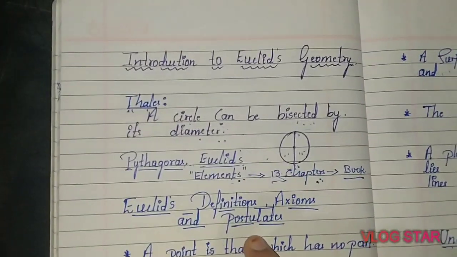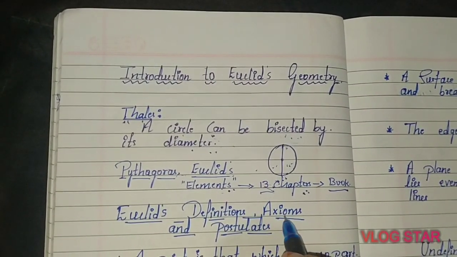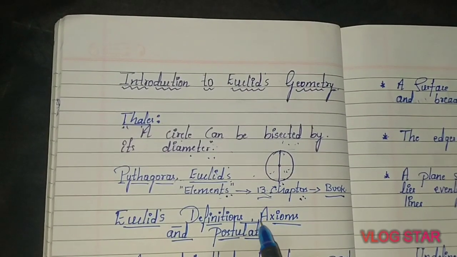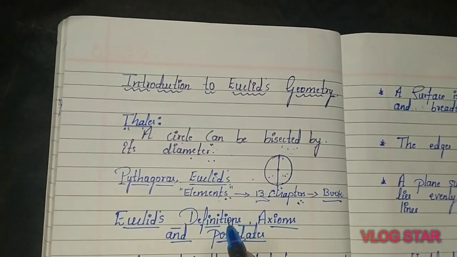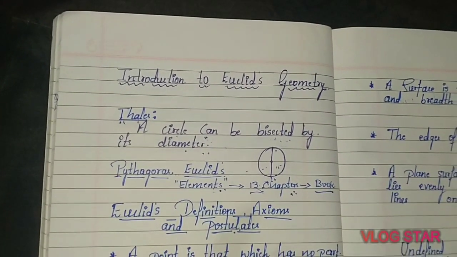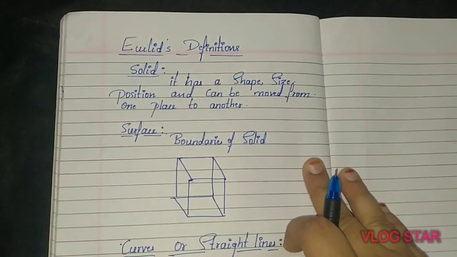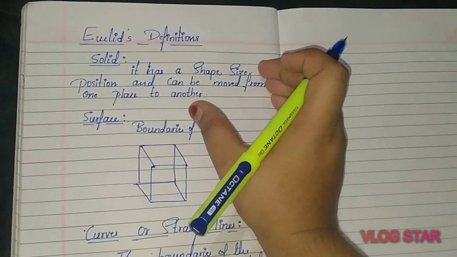Now we will see Euclid's definitions, axioms and postulates. Before studying axioms and postulates, let us discuss some of the definitions given by Euclid. All of you know about the solid, right? First he gave one definition about the solid.